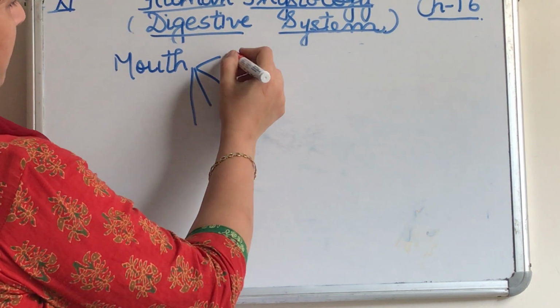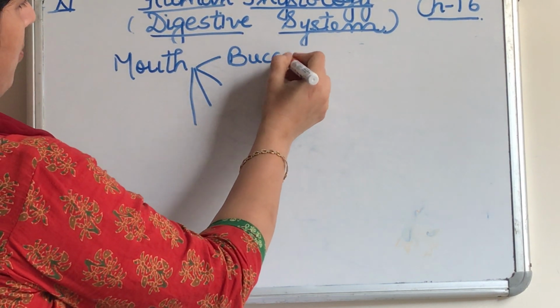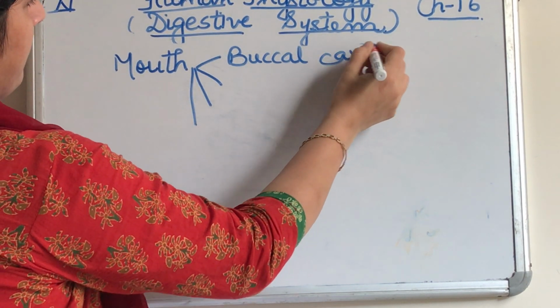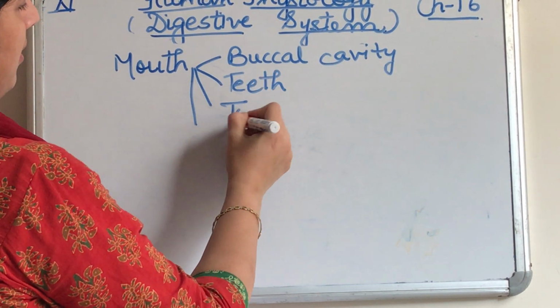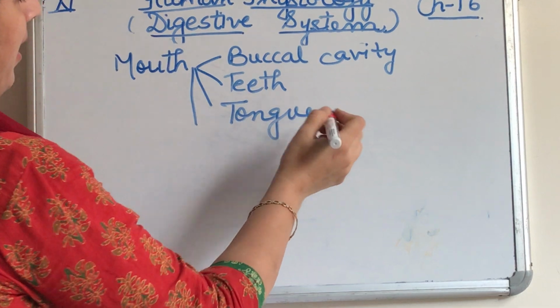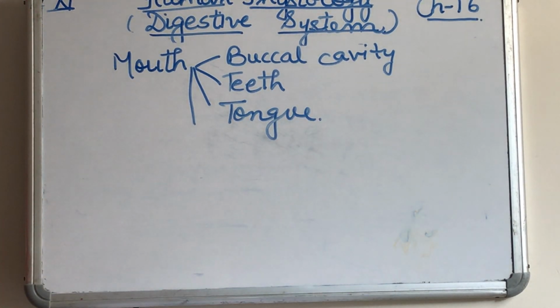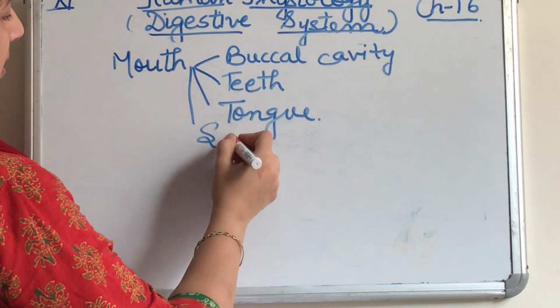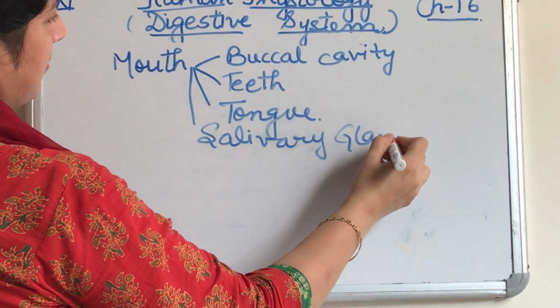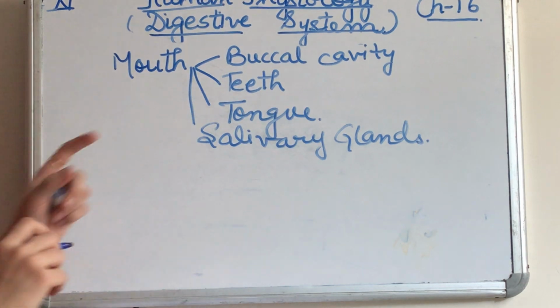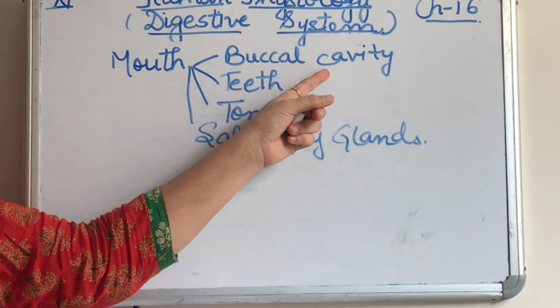The mouth we have further classified into buccal cavity, teeth, tongue, and one more thing, the salivary glands. The oral cavity is known as the buccal cavity.